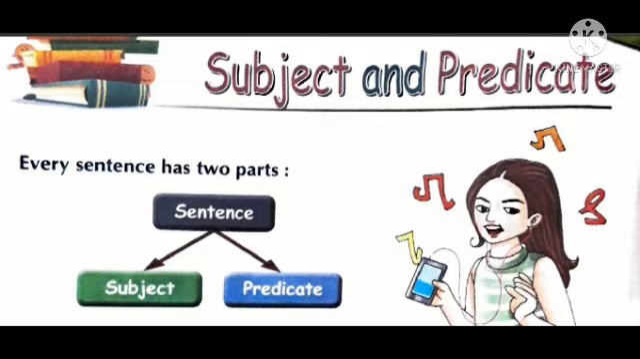Yes, students, we know that a sentence is a group of words that makes complete sense. You had learned that. What is a sentence? A sentence is a group of words that makes complete sense. And every sentence has two parts. First is subject and second is predicate. Here you can see in this picture, a sentence has two parts, subject and predicate. Is it clear?